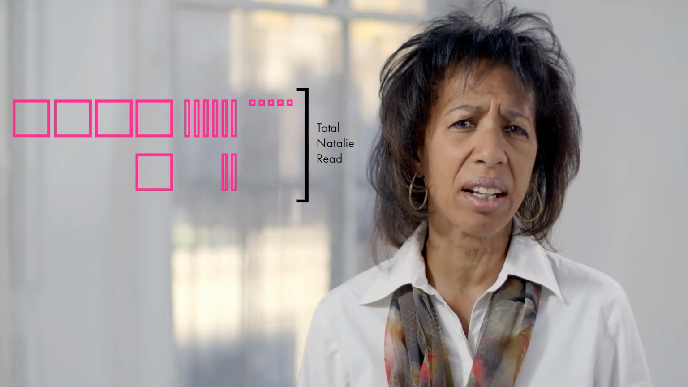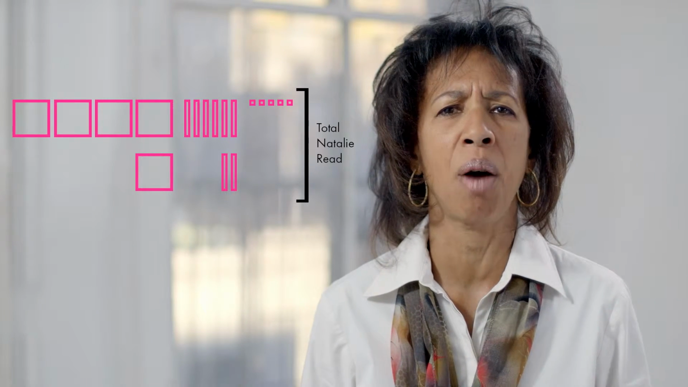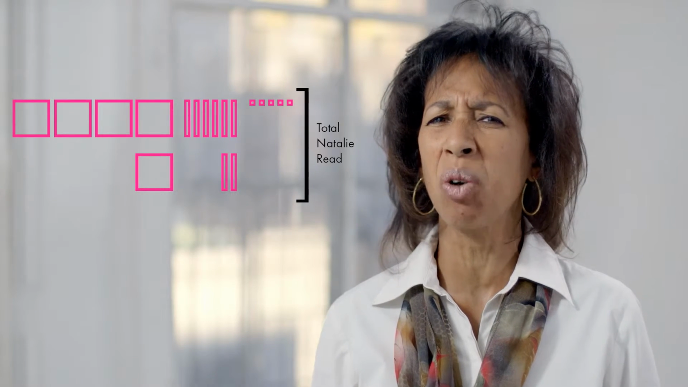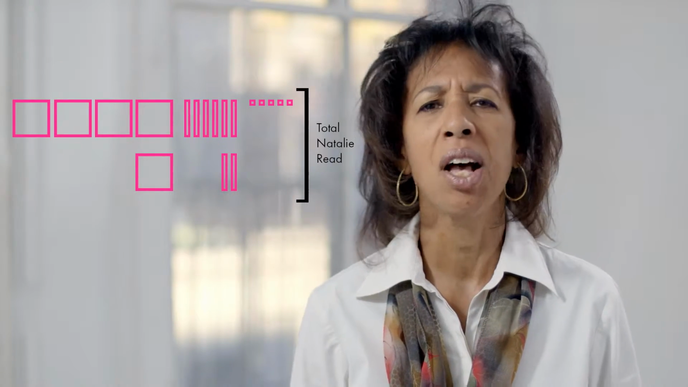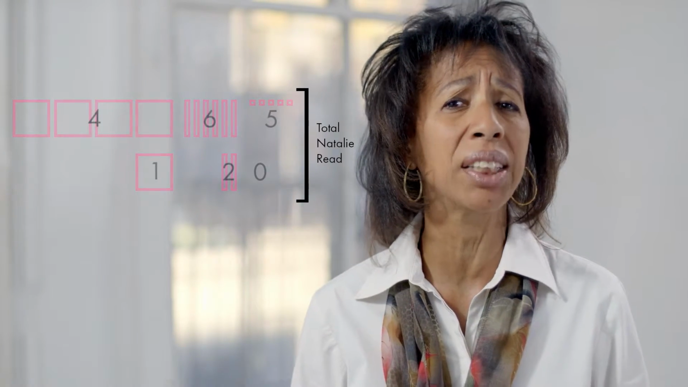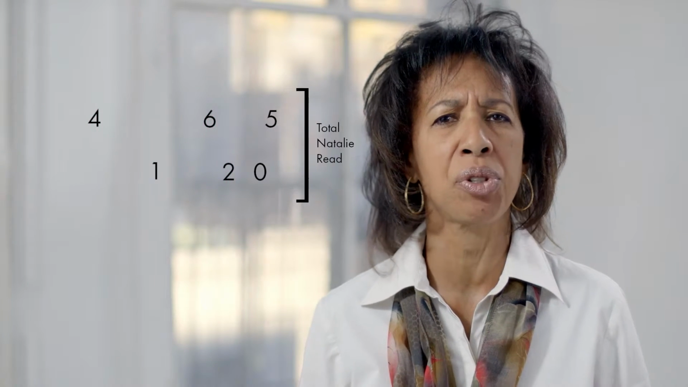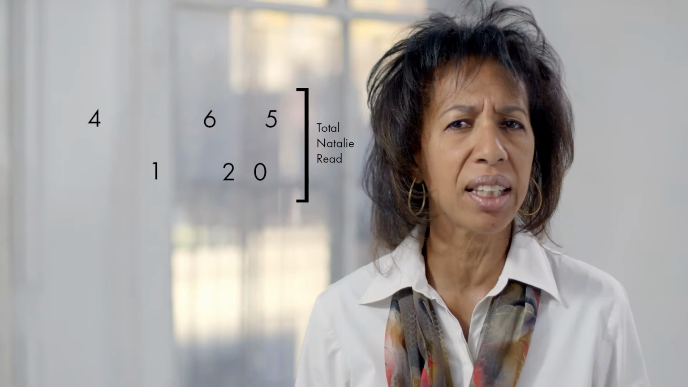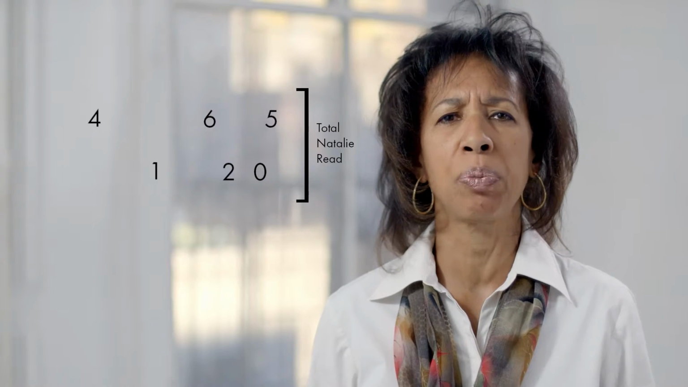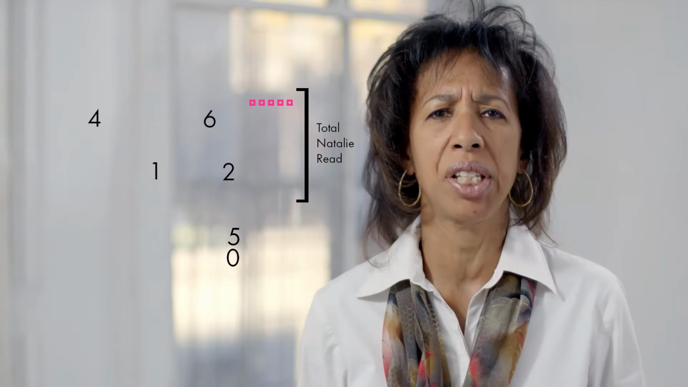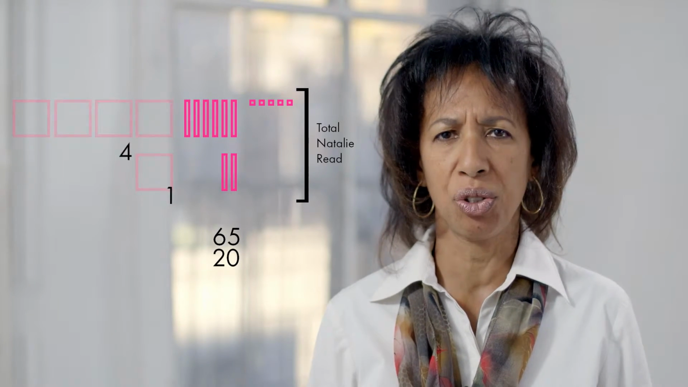Now that I have that, I'm going to try to solve the problem because this strategy seems like it's going to be very helpful for me. So I'm going to change the base 10 blocks into numbers and add the numbers together. Just like in the base 10 picture, I'm going to put the ones with the ones, the tens with the tens, and the hundreds with the hundreds.